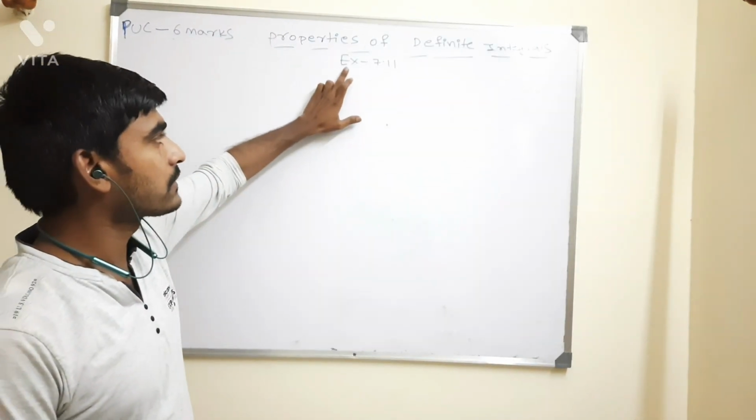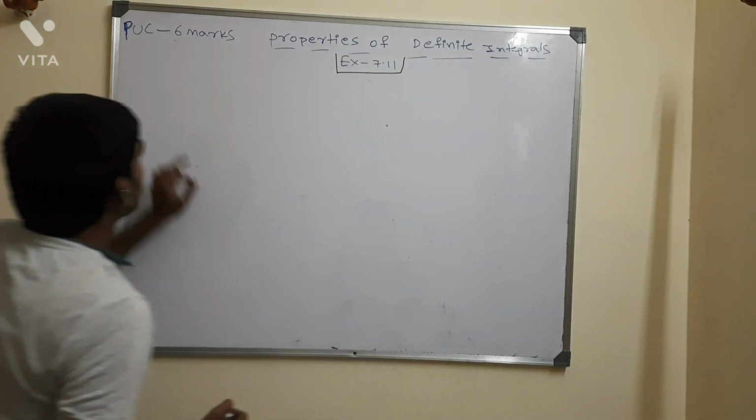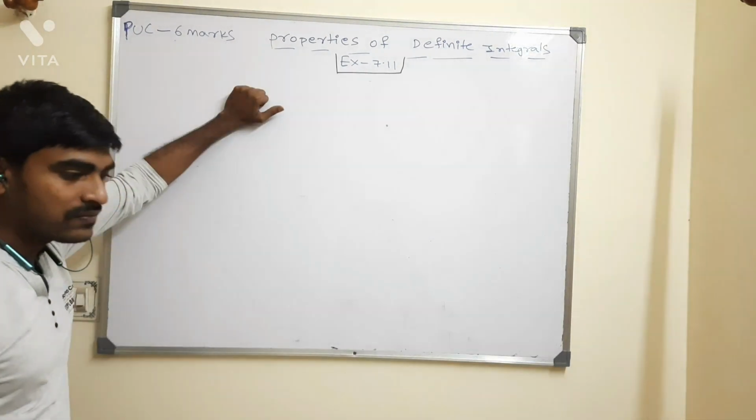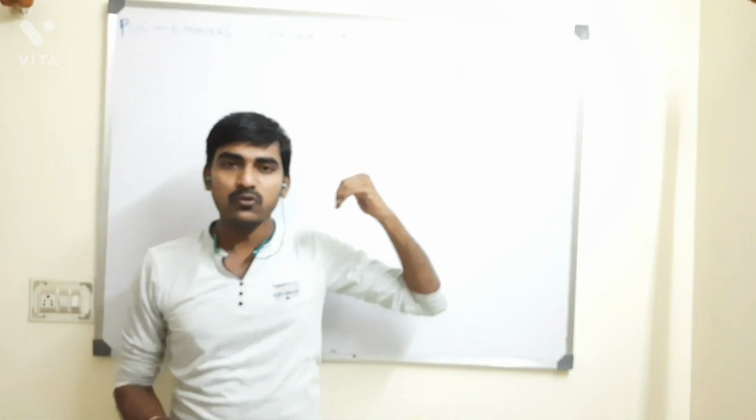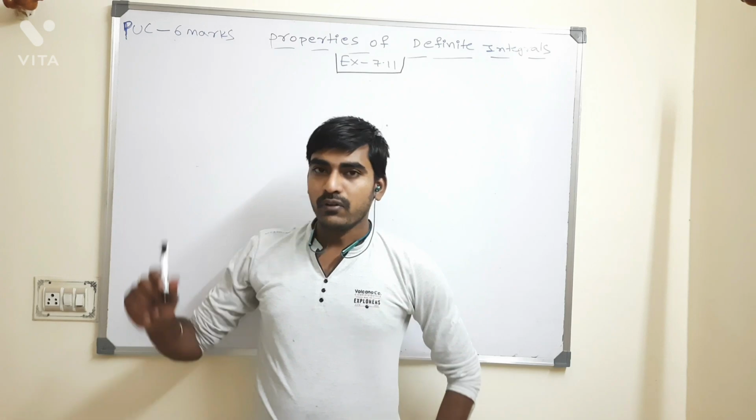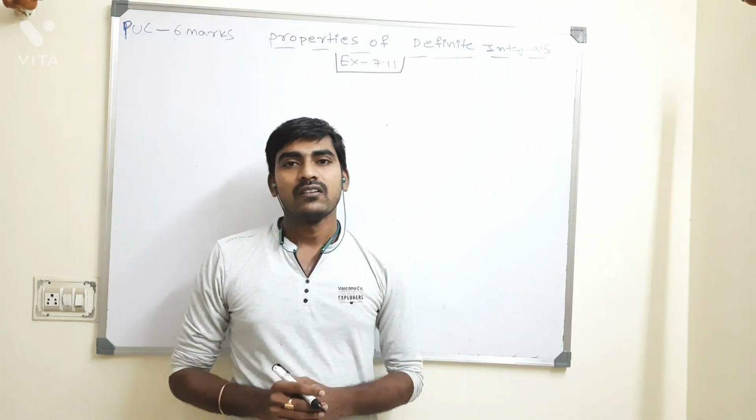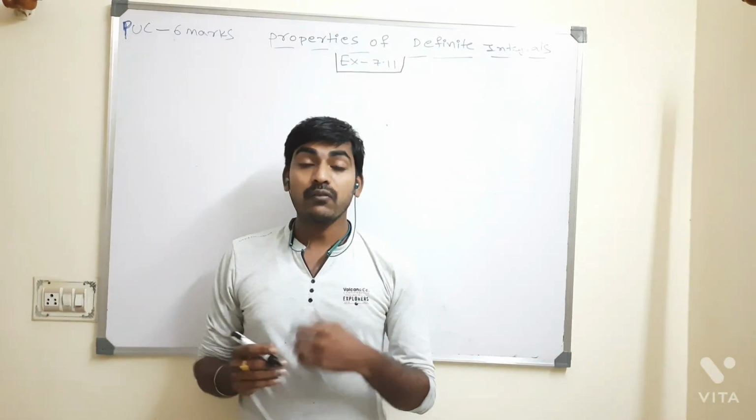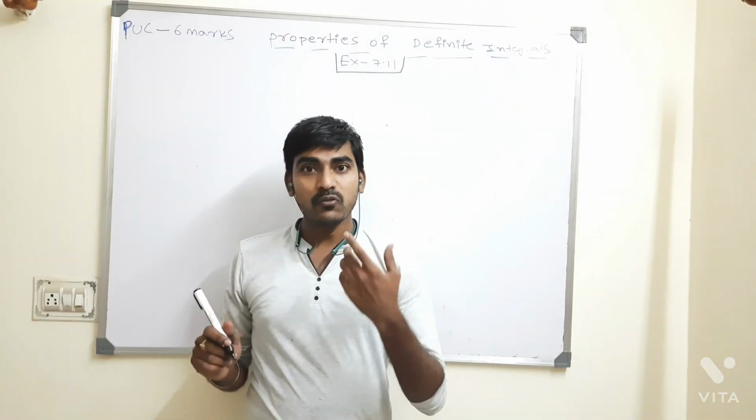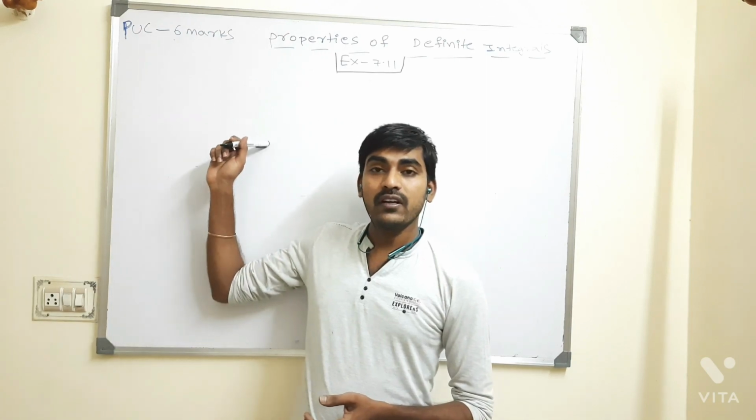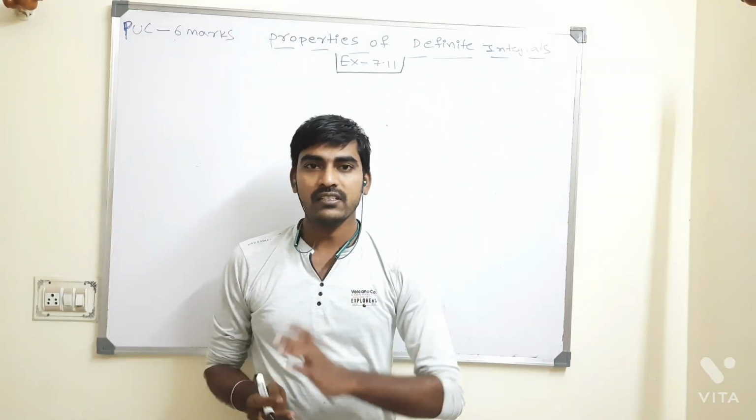In integration, it is Exercise 7.11. Which exercise is it? 7.11. For PUC, it is the 6 marks question, for the Karnataka State Board. For CBSE, this is a very important exercise. From this exercise, questions have come many times, repeated. For 3 marks they can ask, for 1 mark they can ask. So it is an important exercise for CBSE also. This exercise is important for PUC and at the same time for CBSE also. Everyone should listen carefully.